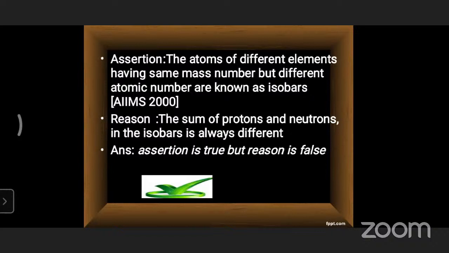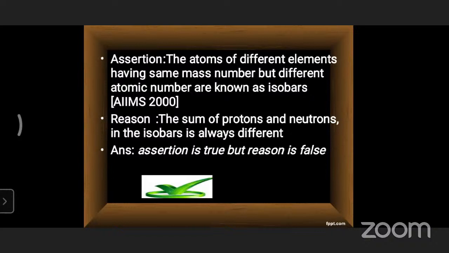It says the sum of protons and neutrons in the isobars is always different. This is somewhat confusing. If we take two elements X and Y and sum the protons and neutrons in each, they have the same mass number but different atomic numbers. X has some atomic number and Y has some other atomic number, but they have the same mass number.